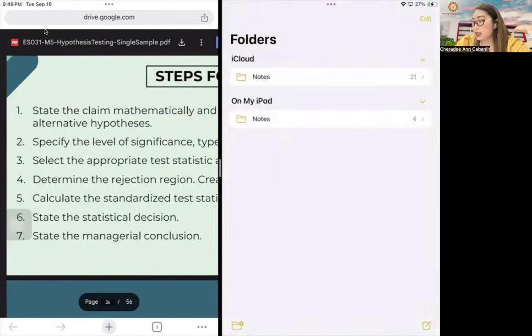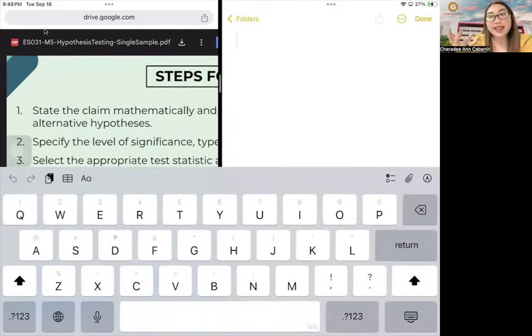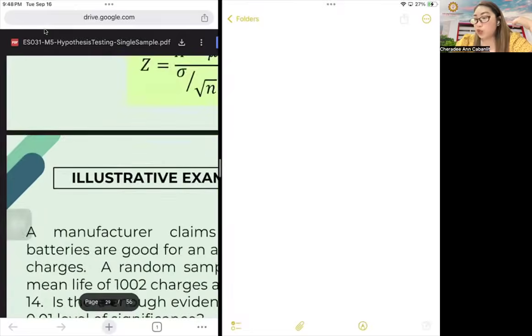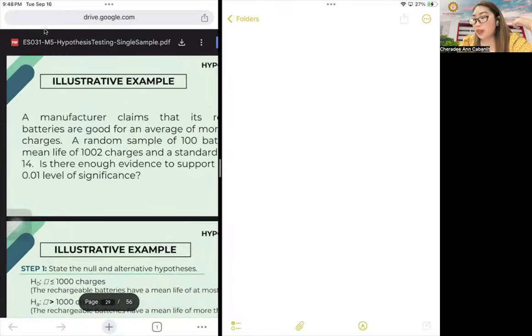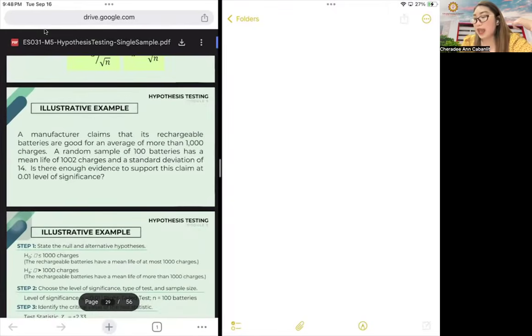All right, let's create a new one. Let's have an example. A manufacturer claims that its rechargeable batteries are good for an average of more than 1,000 charges. He had a random sample of 100 batteries wherein the average is 1,002 charges, and he wants to support a claim that it is higher than 1,000 charges.